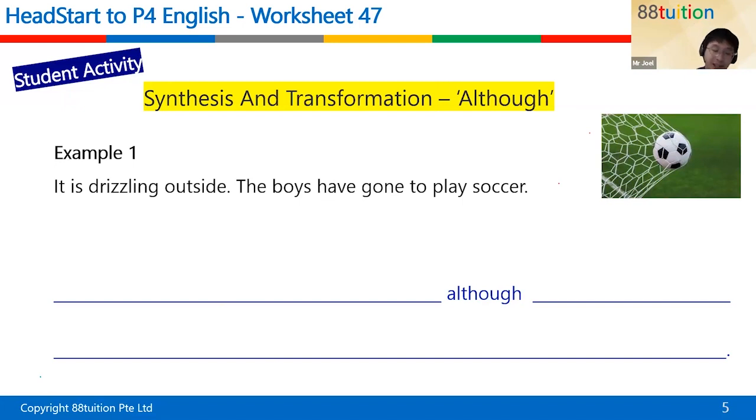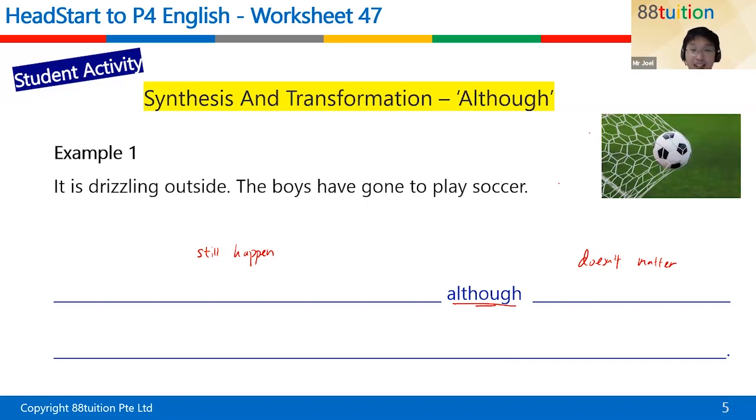Remember that although is in the middle of the sentence. Okay, so how do we use although to combine both these sentences? Which is the one that doesn't matter? The one that doesn't matter needs to go after although. The doesn't matter part will go after although. This part will still happen. Anything that happens after although is the doesn't matter part. The still happening part is the other part.